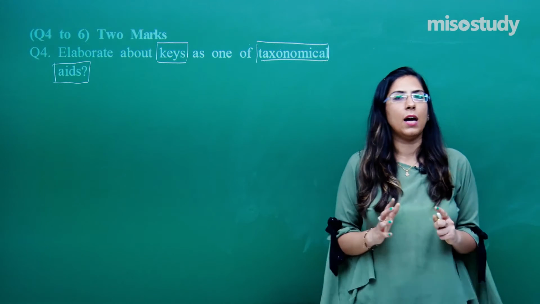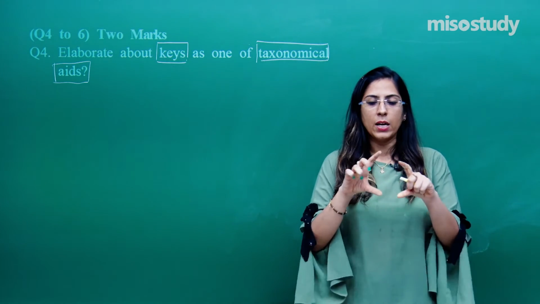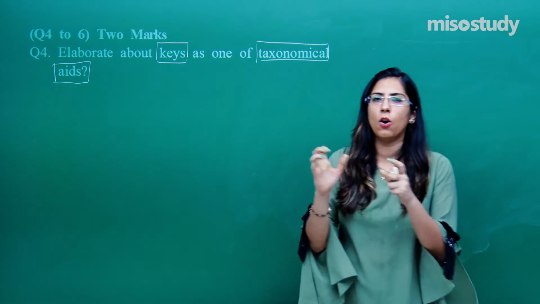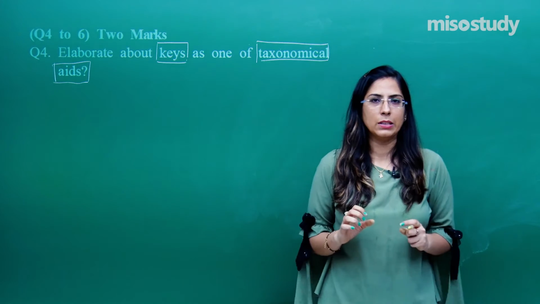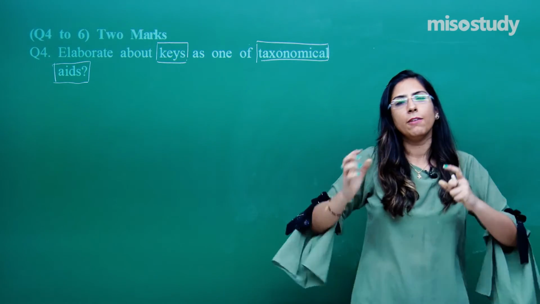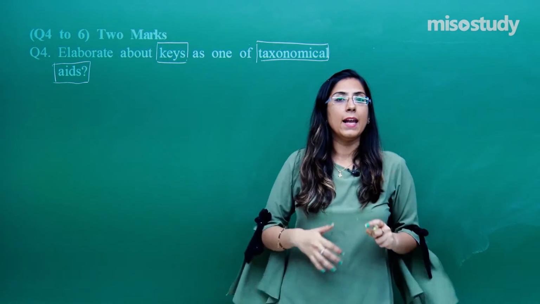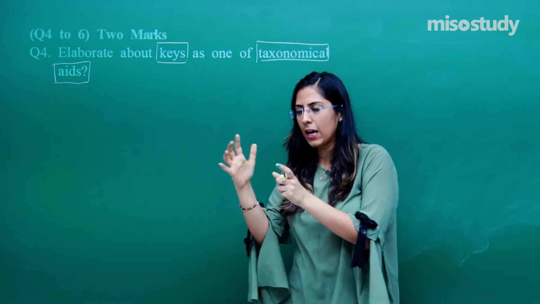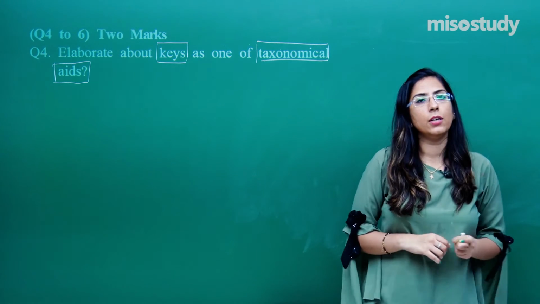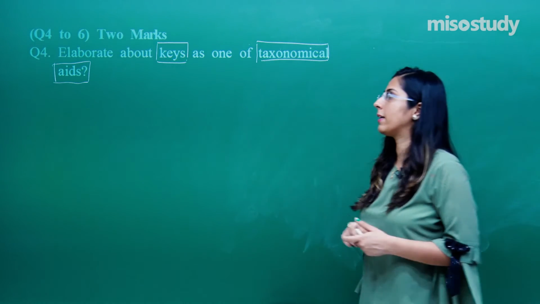So what happens is that when I have to classify one organism, first of all I will see whether it has this character present or not. If it has the character present, then we move in this direction. If it does not have that character, then we move in another direction. Like this, the paired, contrasting characters are present. Keys are further of 2 types. One is called indented keys and the second is called bracketed keys.